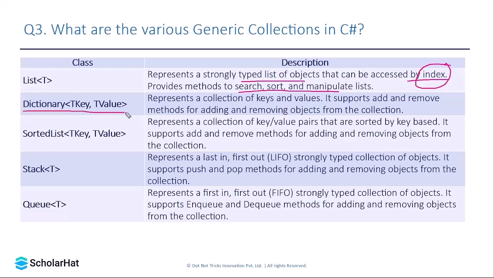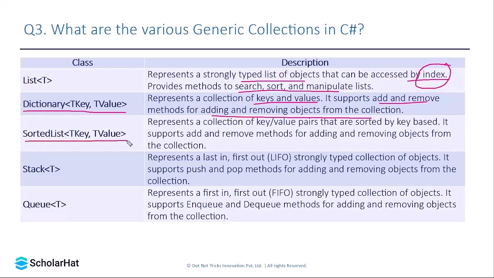The second is dictionary. So dictionary is quite different from list. While the list contains only a single object, a dictionary consists of key value pairs, where keys are unique. So in simple terms, in a dictionary you cannot add a duplicate key. Suppose you want to add a duplicate key in a dictionary, or by mistake you add it, then there would be an error. Dictionary also supports add and remove methods for adding and removing objects from the collection.